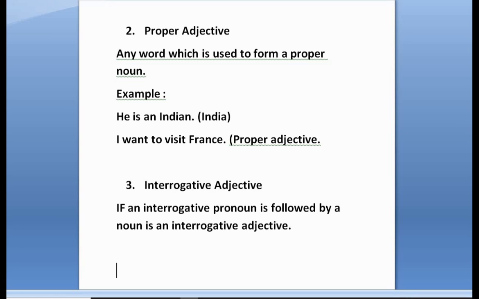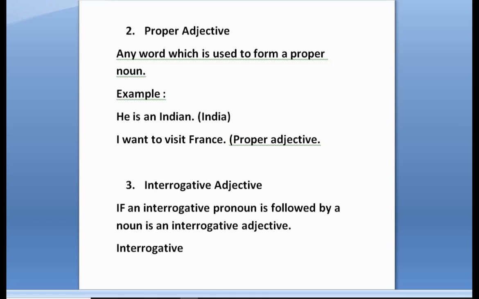Let's understand this definition. I'm talking about interrogative pronouns. If you have gone through my previous video, I have explained the meaning and described interrogative pronouns. So let me bring those points here again.